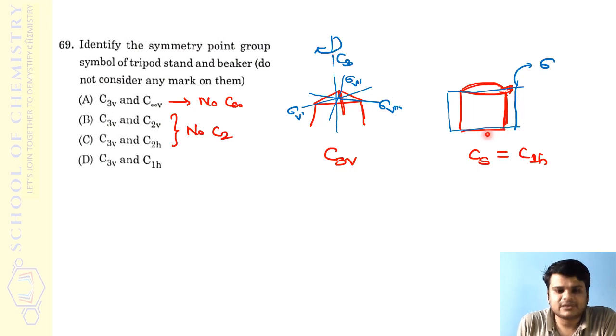But here it is a little, not difficult, but a little confusing, because the beaker does not carry any rotational operation. So there is no rotational axis. What you can have is, considering its beak, you can just consider one plane, right? So that plane we can just call sigma. So whether this is a vertical plane or a horizontal plane, that identification is difficult, because it depends. Based on whatever proper axis of rotation is there, we decide whether it is a vertical plane or a horizontal plane.